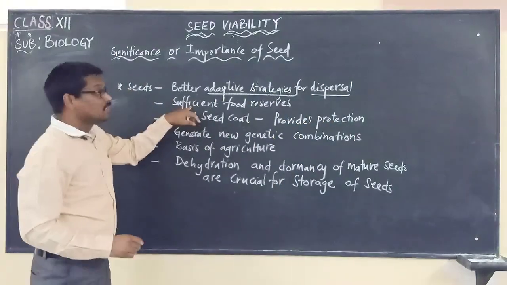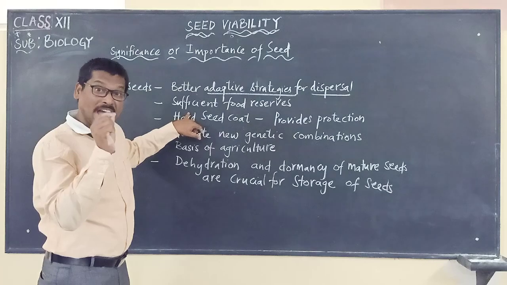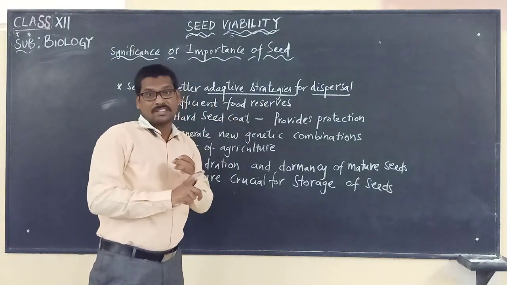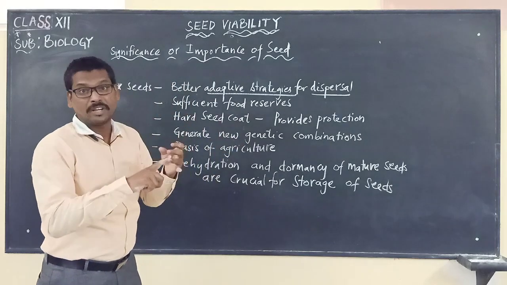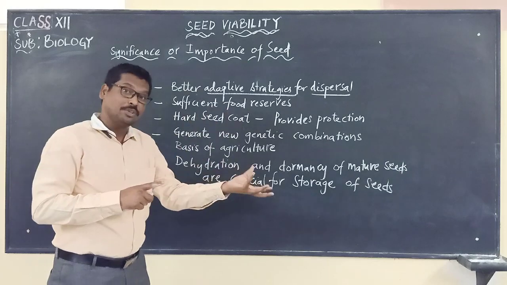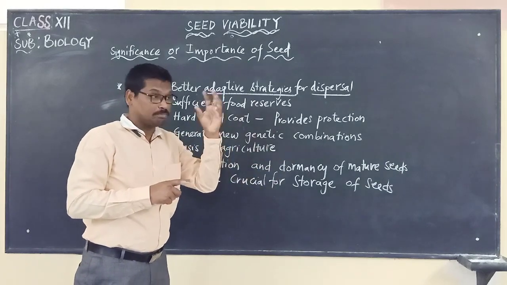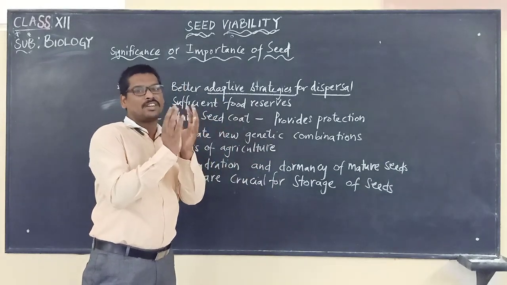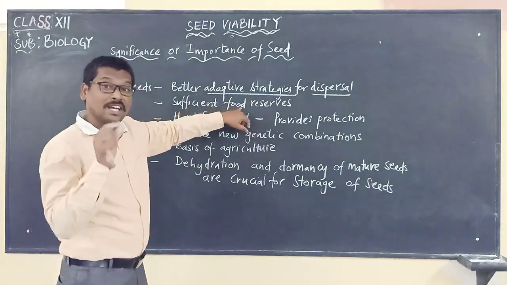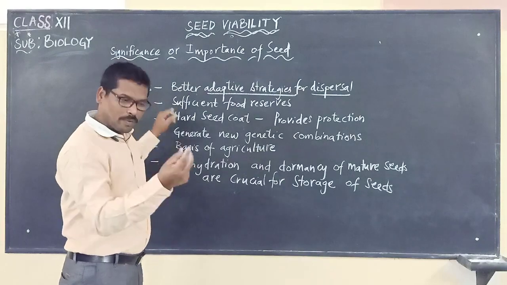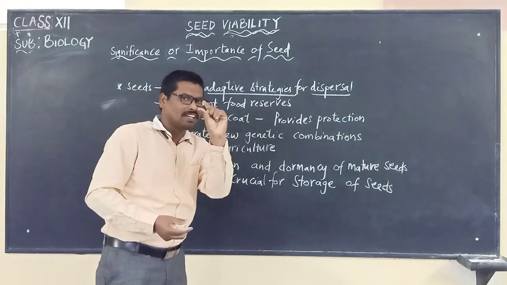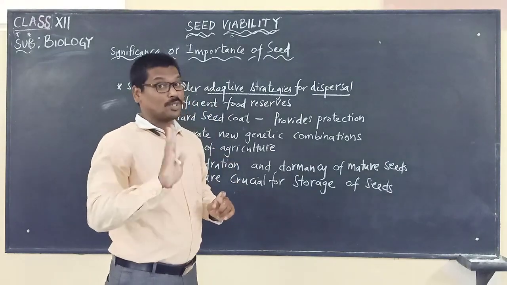The next one is sufficient food reserves. Seed has sufficient food reserves. We saw that the nucellus has food material which is absorbed into the endosperm, the nutritive tissue, and that is taken up by the cotyledons present in the seed. When a plant germinates, the seedling will not immediately undergo photosynthesis.